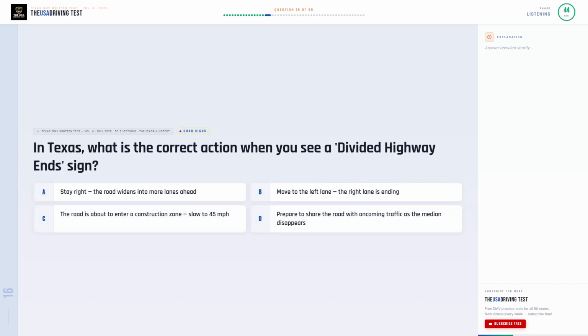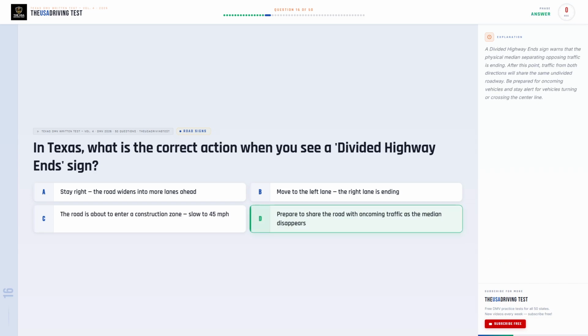In Texas, what is the correct action when you see a divided highway end sign? Option A. Stay right. The road widens into more lanes ahead. Option B. Move to the left lane, the right lane is ending. Option C. The road is about to enter a construction zone. Slow to 45 miles per hour. Option D. Prepare to share the road with oncoming traffic as the median disappears.